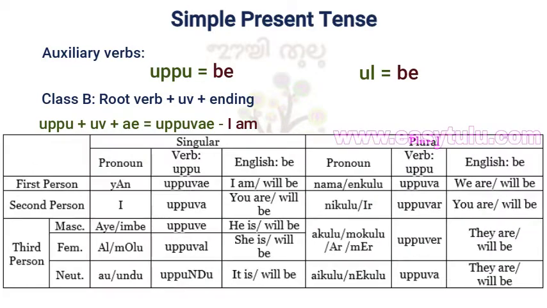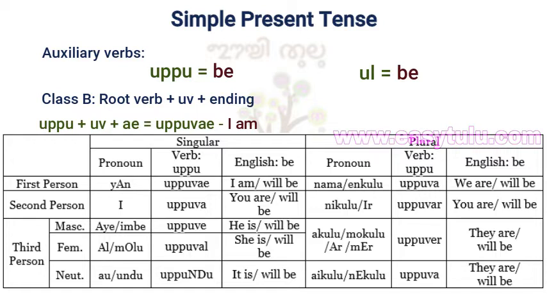E uppuva, you are. I or imbe uppuve, he is. Al or molo uppuval, she is. Au or undu uppundu, it is. Nama or enkulo uppuva, we are. Ir or nikulu uppuvar, you are. Akulu or mokulu or are or mere uppuver, they are. Neikulo or aikulo uppuva, they are.